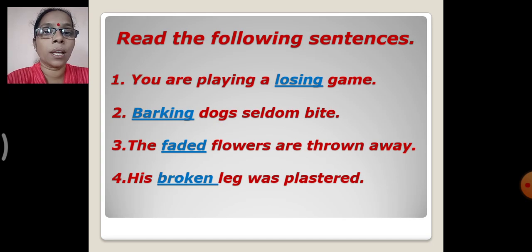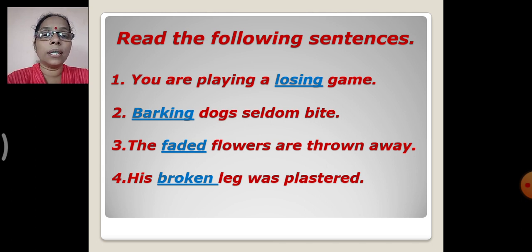Now what are we going to learn in this topic? Read the following sentences, children. You are playing a losing game. Barking dogs seldom bite. The faded flowers are thrown away. His broken leg was plastered. Now you can see in these sentences the words losing, barking, faded, broken, they are all action words or they are the verbs. Now we are going to learn about the remaining parts of the verb.